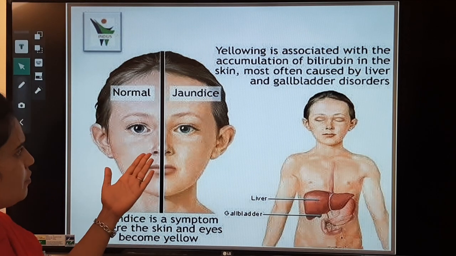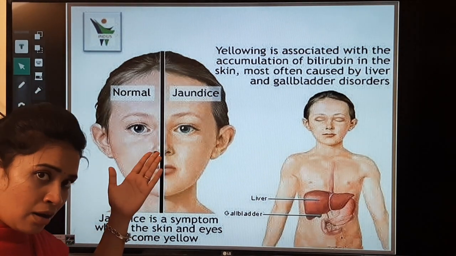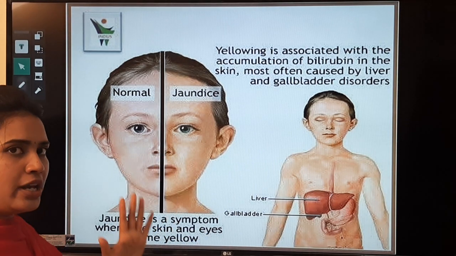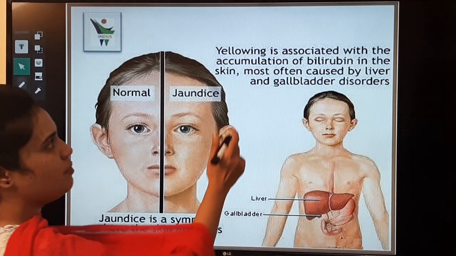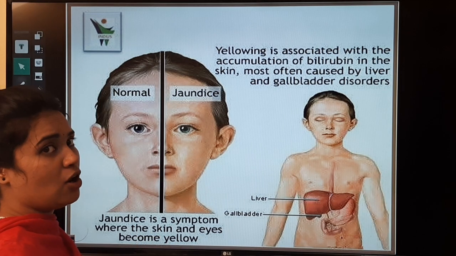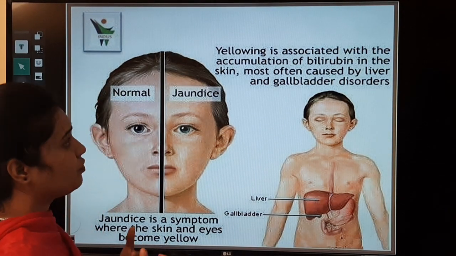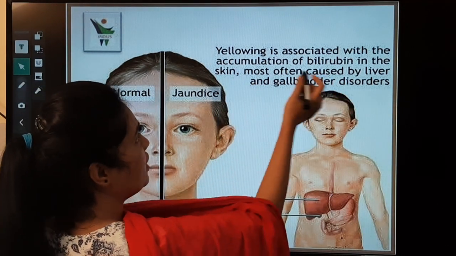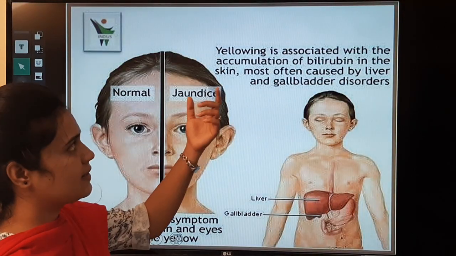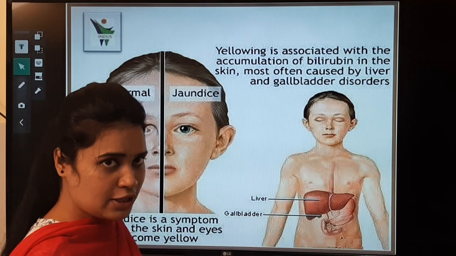You can see the difference: this is normal, but once the child starts to show jaundice, they appear yellow in color. Why? Yellow is associated with the accumulation of bilirubin, which is a secretion of your liver. It is the accumulation of bilirubin in the skin, most often caused by a liver and gallbladder disorder.